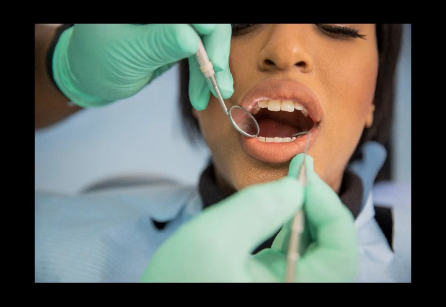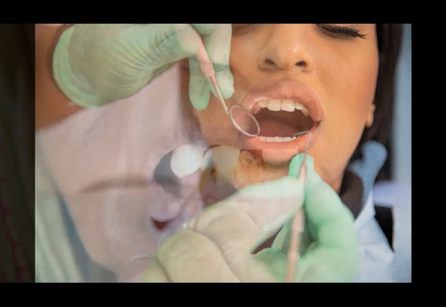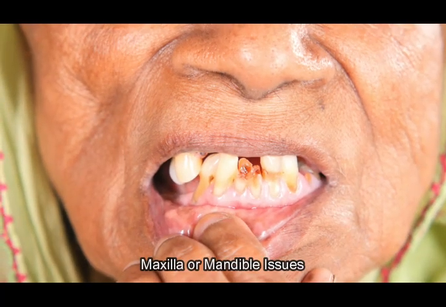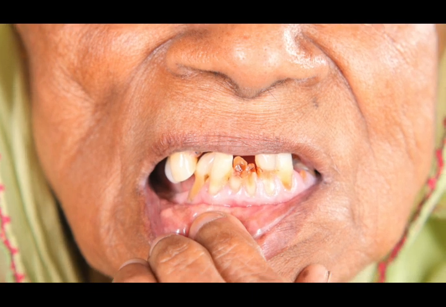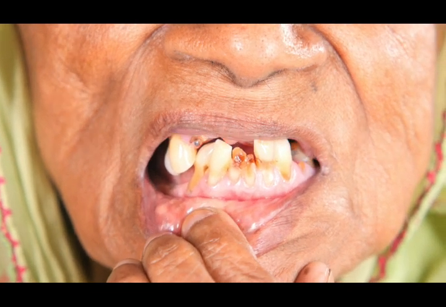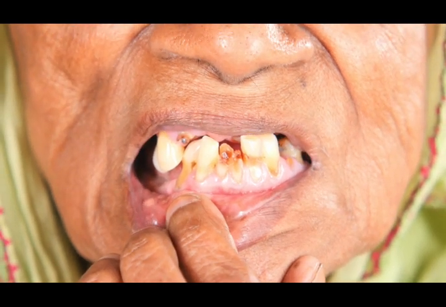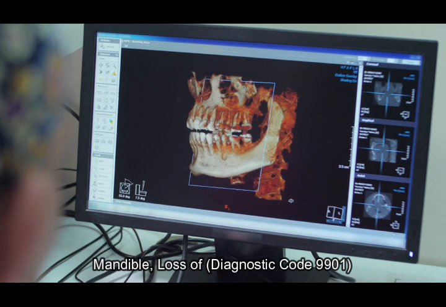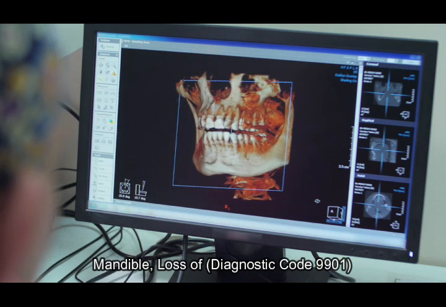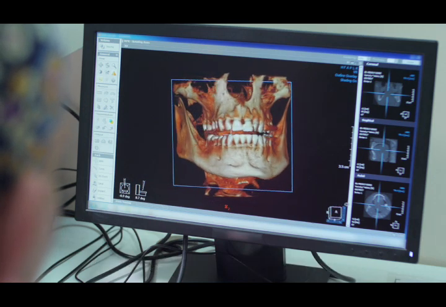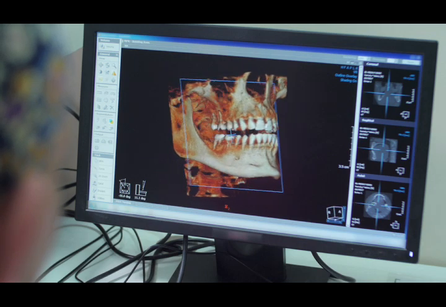Veterans experiencing issues with their jaw, teeth and related structures can seek VA compensation. Here's a detailed look at the diagnostic codes and the corresponding ratings. Maxilla or mandible issues. Chronic osteomyelitis, osteonecrosis or osteoradionecrosis, diagnostic code 9900, rated as chronic osteomyelitis under code 5000. Mandible, loss of, diagnostic code 9901. Complete loss between angles, 100%.